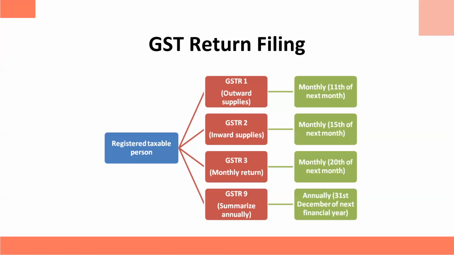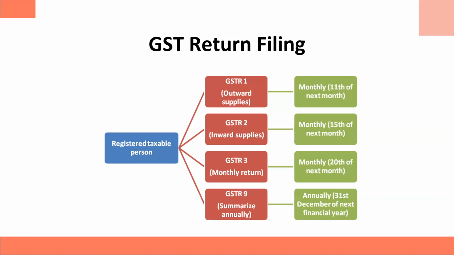GSTR 9 is the annual return, and it is basically the summary of all 12 monthly returns you have filed. The last date to file the GSTR 9 annual return is 31st December of the next financial year.